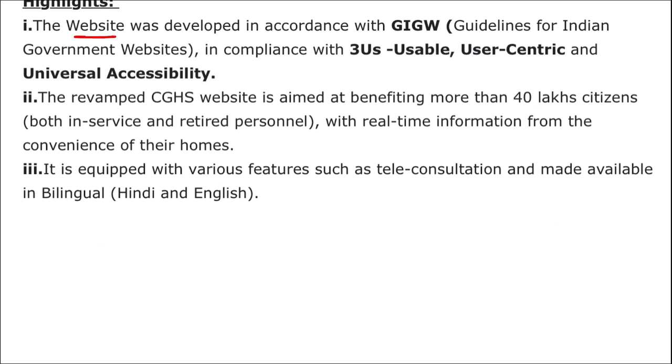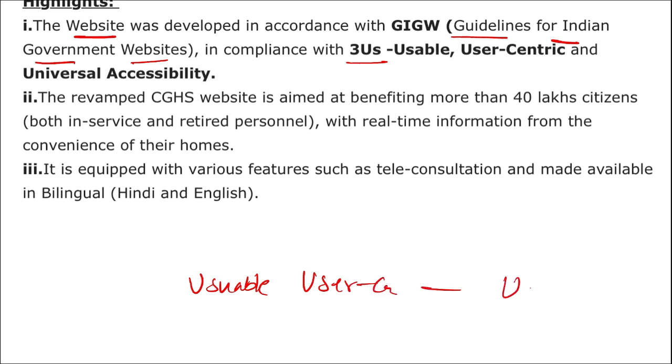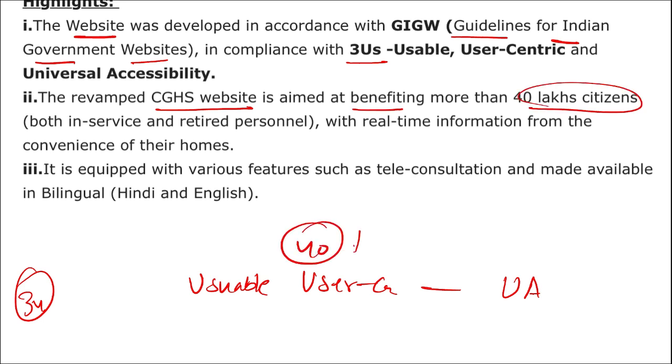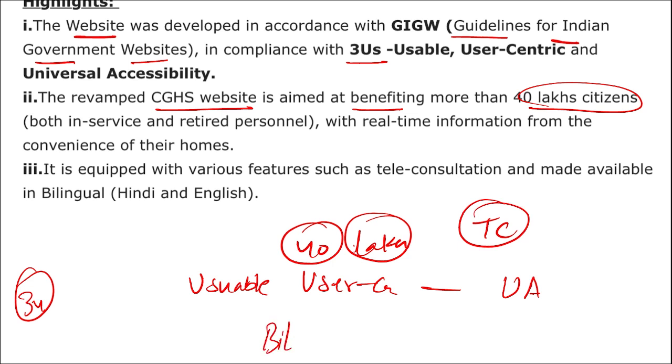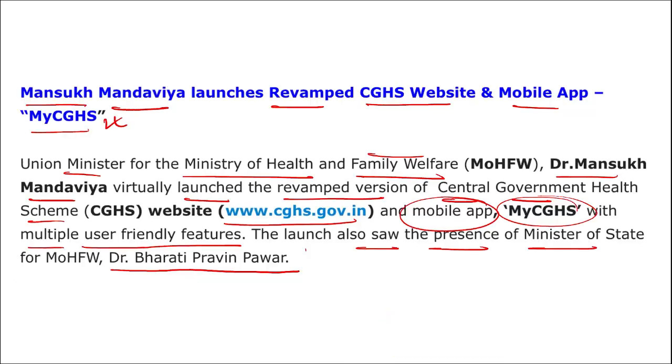All right, next, here you can see some highlights. The website was developed in accordance with the guidelines for Indian government websites, in compliance with 3 U's. They are usable, user-centric, and universal accessibility. All right, these are the 3 U's with which this website was in compliance. The revamped CGHS website is aimed at benefiting more than 40 lakh citizens, both those in service as well as retired personnel. It is equipped with various features such as teleconsultation, made available in bilingual language, Hindi as well as English. All right, this is your My CGHS website as well as mobile application.